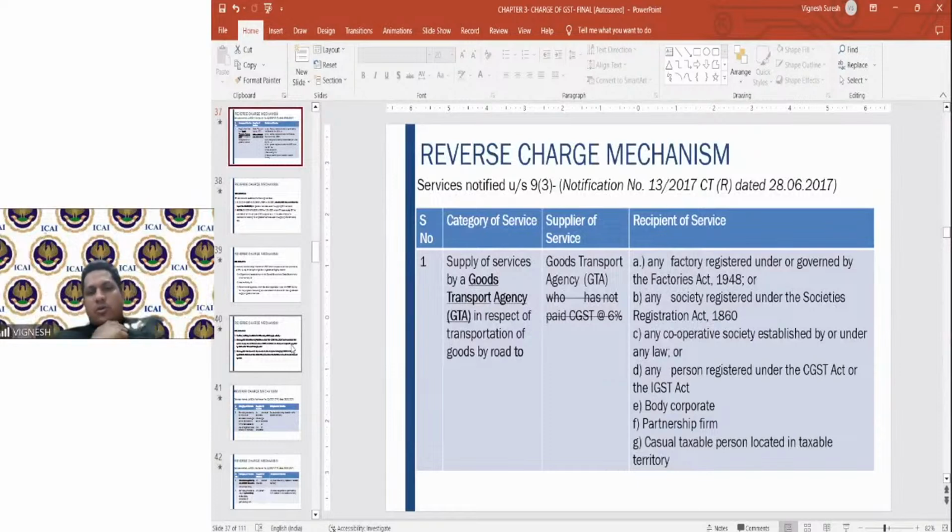Goods transport agency who has paid CGST at the rate of 6%. Now this condition, who has paid at the rate of 6%, was there before. Now it has been removed.